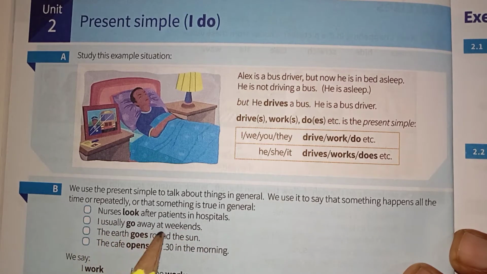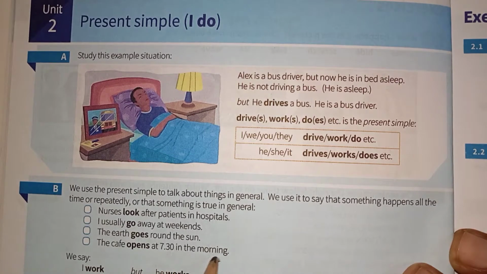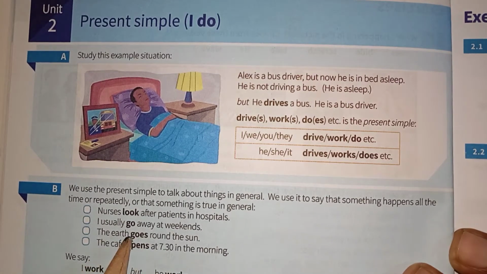I usually go away at weekends. The earth goes round the sun. The cafe opens at 7:30 in the morning. So in these kinds of sentences, present simple tense is always used.